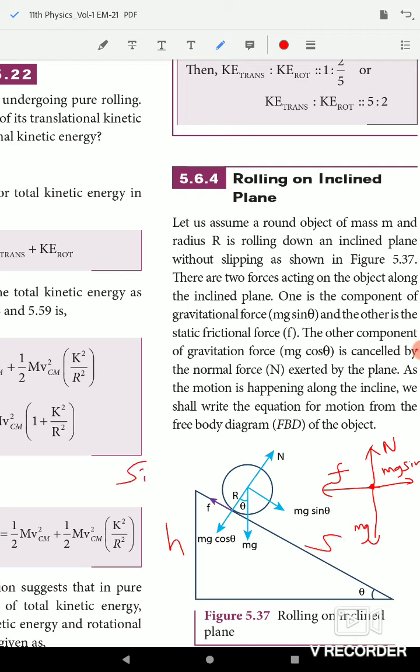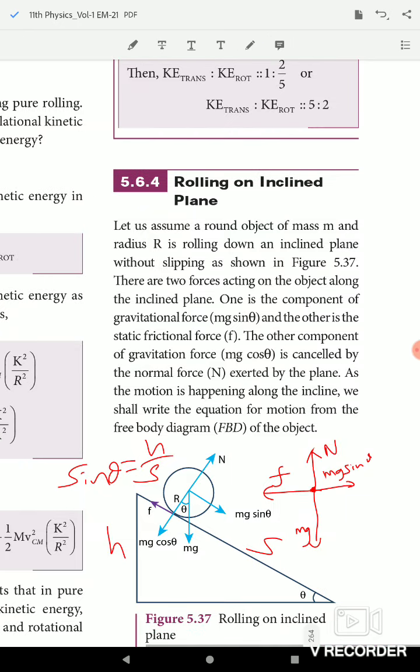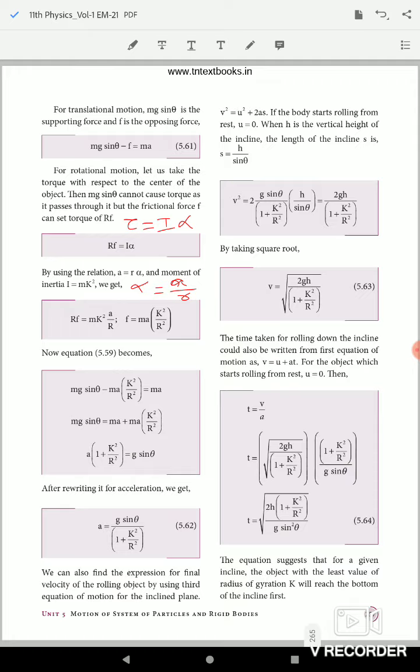So sin theta equal to h by s. So s equal to h by sin theta.